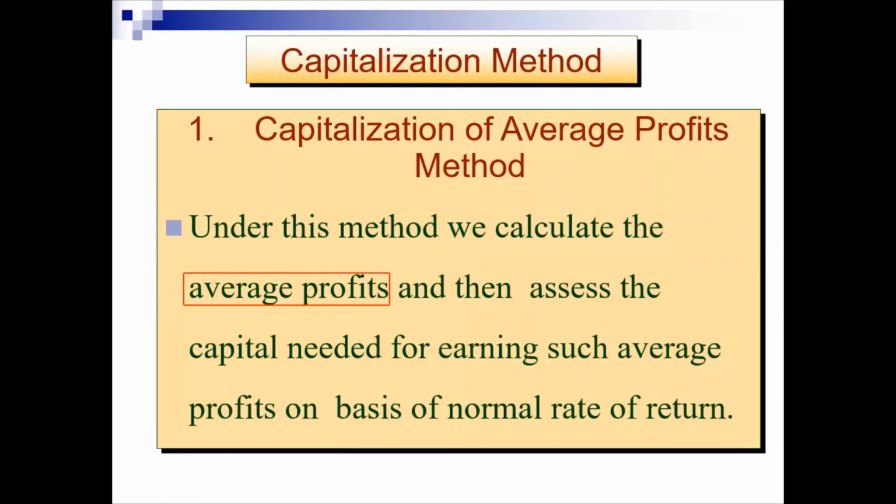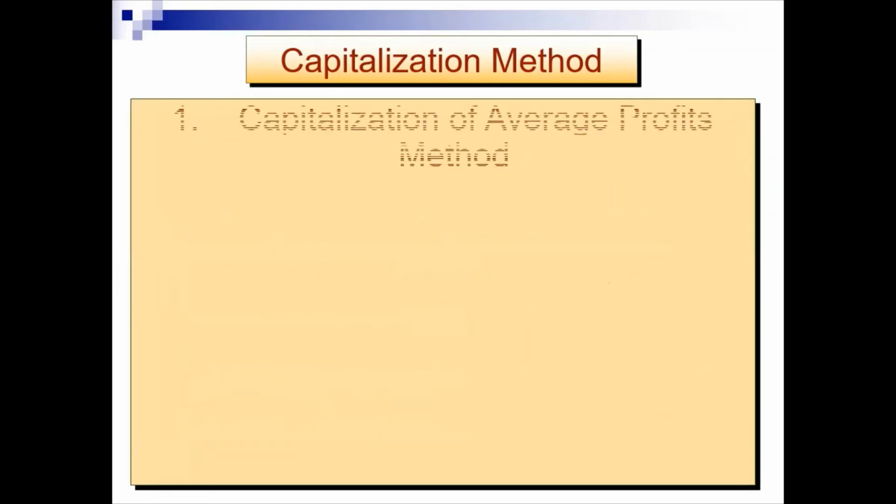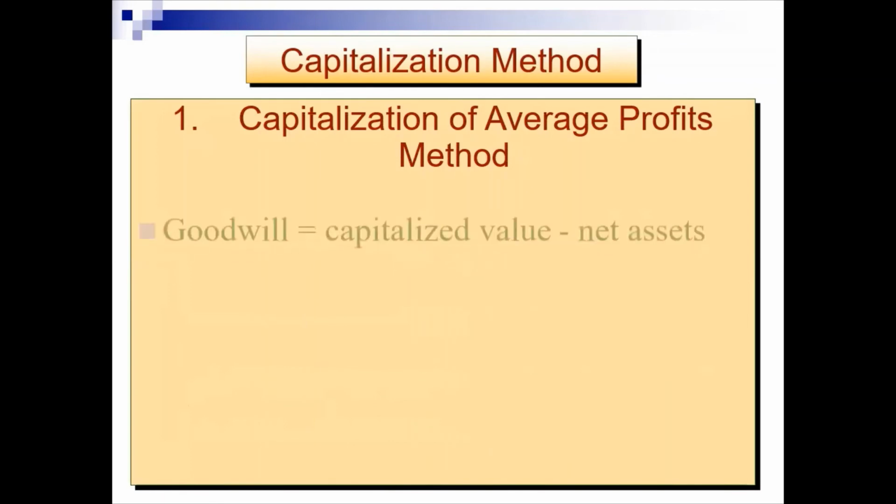Then after determining average profit, we assess the capital needed for such average profits to be earned, based on the normal rate of return. And that is the capital in the capitalization method.